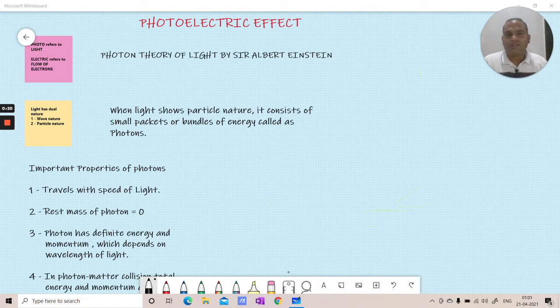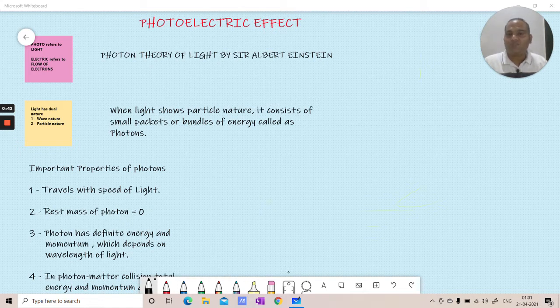So today the topic which we are going to cover is the photoelectric effect. Now, as the name signifies, photo means light, electric means electricity, flow of electrons, we all know. So what is the effect of light on flow of electrons? Now, to understand this, first we need to understand the nature of light.